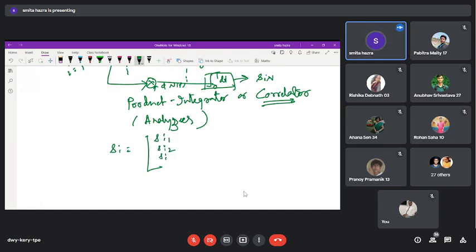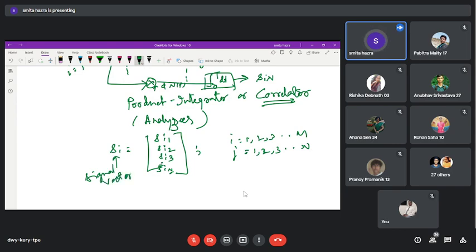Si1, Si2, Si3 up to Sin, where i is equal to 1, 2, 3 up to n, and j is equal to 1, 2, 3 up to n, because two indices are there. The second index indicates the dimension of the space or the orthonormal basis function, and the first index indicates the number of signals or the set of signals. So this Si is known as a signal vector when we are able to write it in terms of these components.